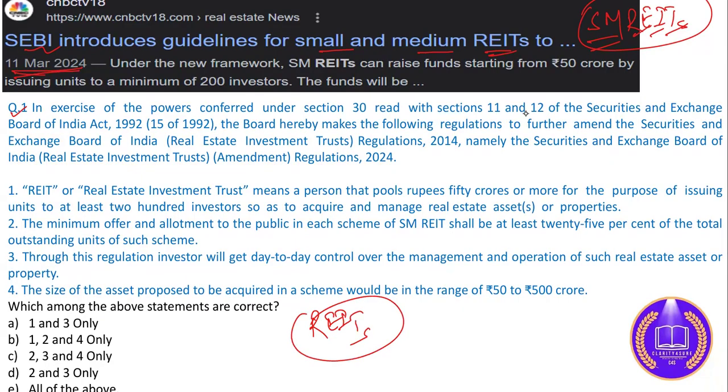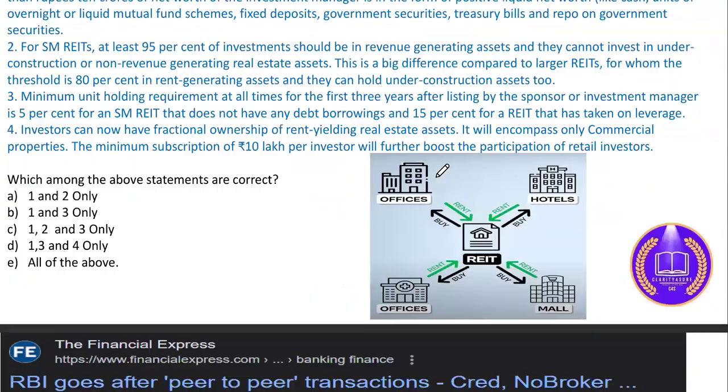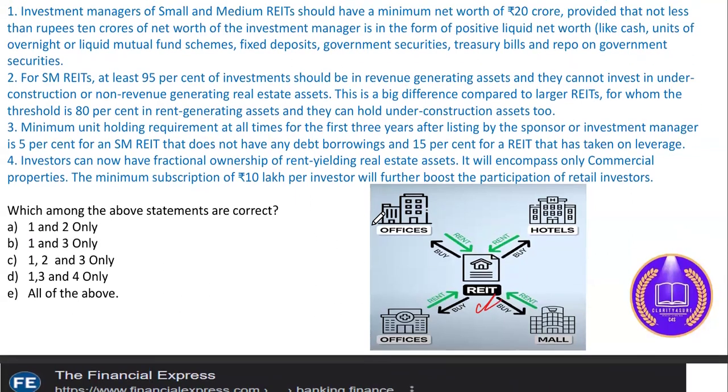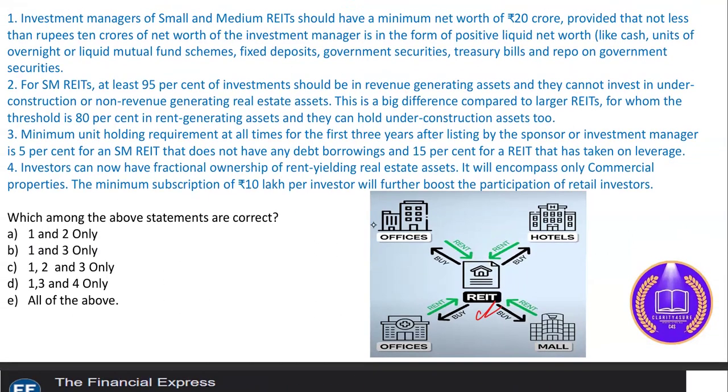REITs is basically this: if you are willing to purchase any physical real estate, in the case of REITs, you can purchase a unit of that real estate, not physically, but on paper only. If an individual is willing to purchase office or commercial space or hotels, you would need to invest a huge amount for that, so through this REIT you can buy a unit of the hotel, and you will get the rent over that unit.